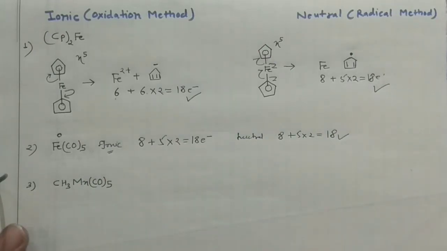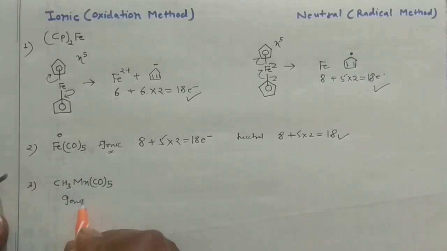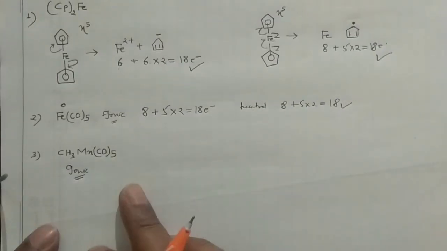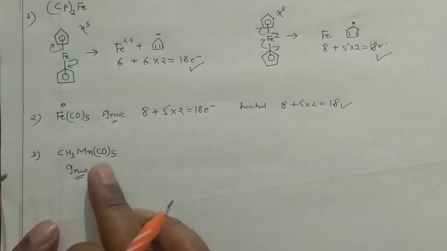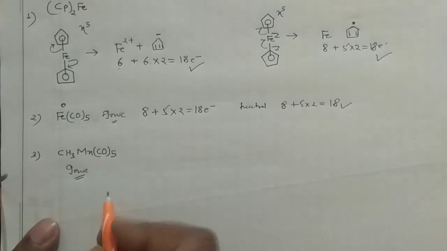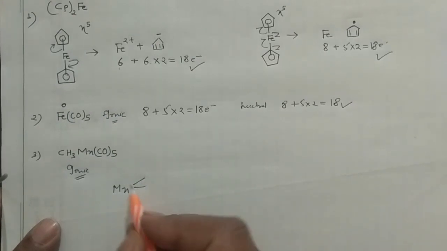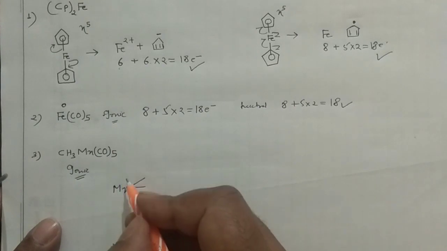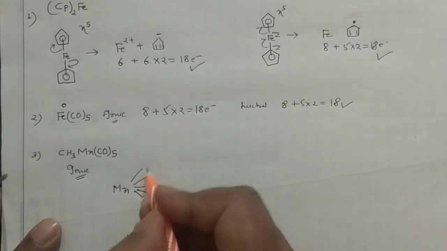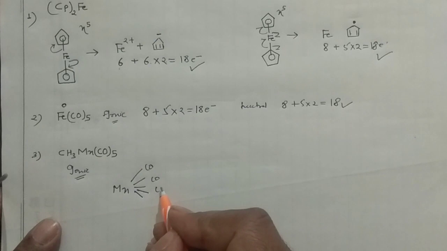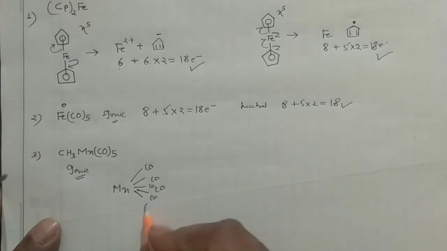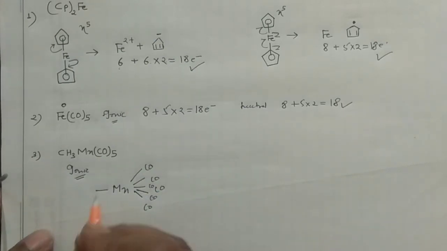Then you have your third compound, this particular one. Say I'm going for the neutral method or the ionic method. If I'm going for the ionic method, I'm writing ionic for this one. And for ionic you should break this particular bond. So how can you write it? Manganese is there, and how many carbonyls are there? I suppose I have 5 carbonyls. This is how I can write it: CO, CO, CO, one CO here, another CO and another CO, and this is your CH3.